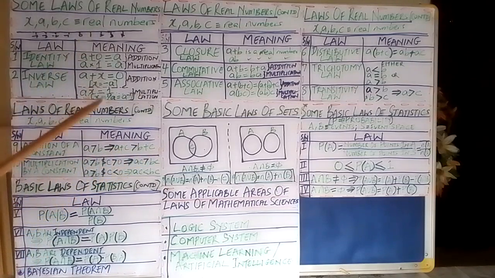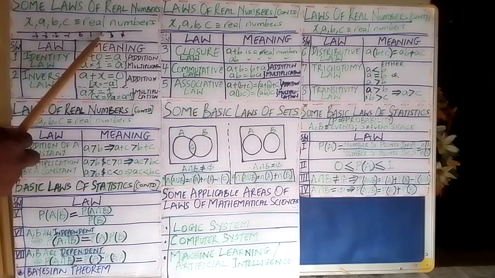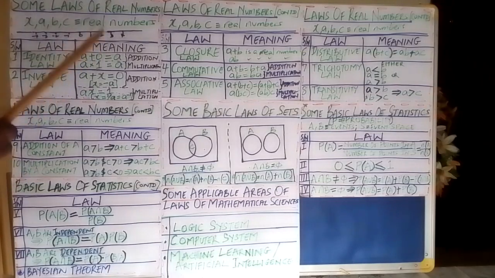If A is 2, for instance, and B is 1, so we know A is greater than B. So if I add minus 1 to A, I'm going to have 2 minus 1, which is 1. And if I add minus 1 to 1, which is B, I'm going to get 0.